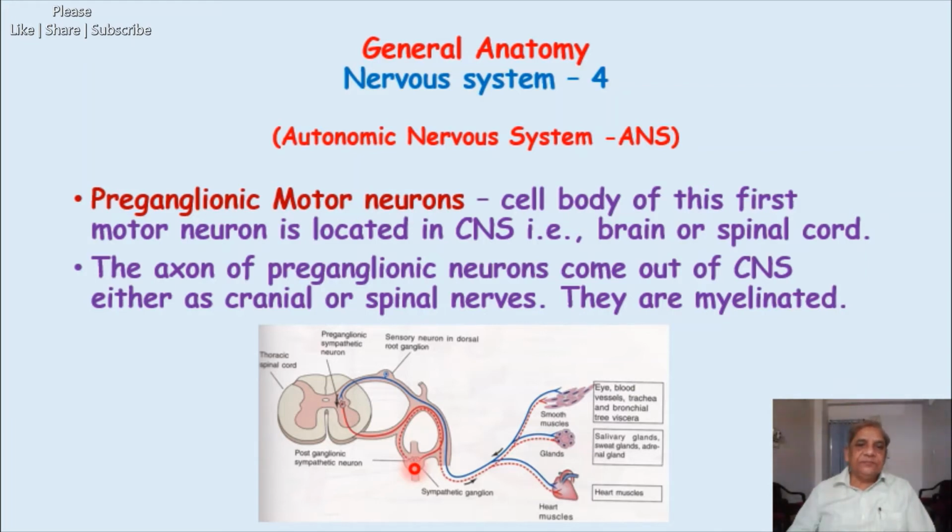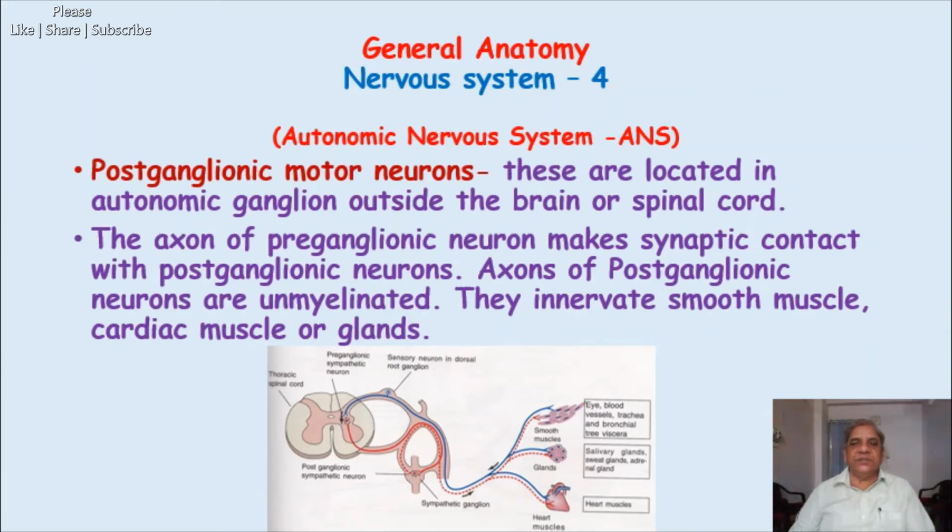Now the fibers, which are axons of the preganglionic neurons, are myelinated fibers and thus look white. When they jump from the ventral ramus to the sympathetic ganglion, this communication, where my pointer is, is called the white rami communicantes or white ramus communicantes. Now I pass to the next slide, which will show the further description of the same.